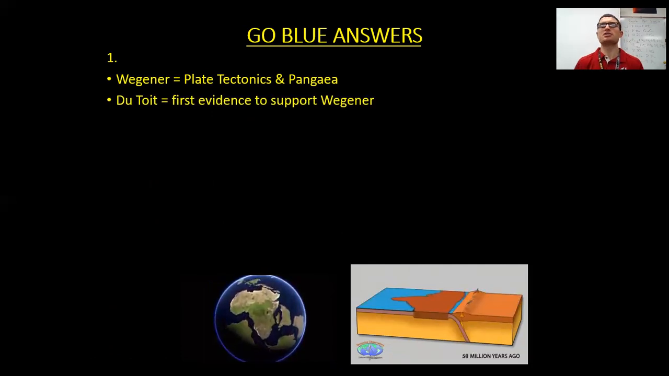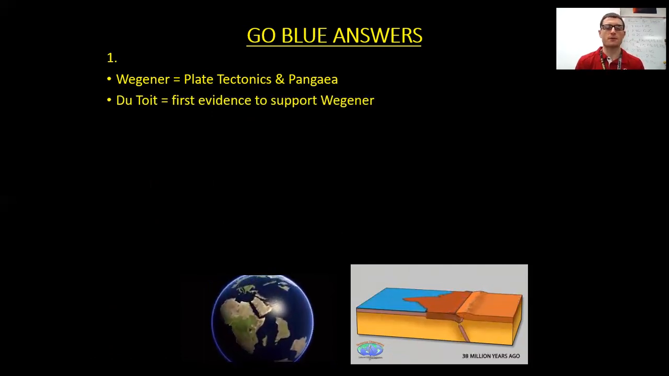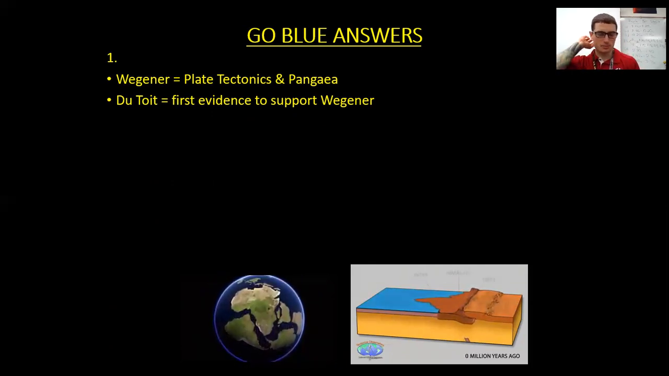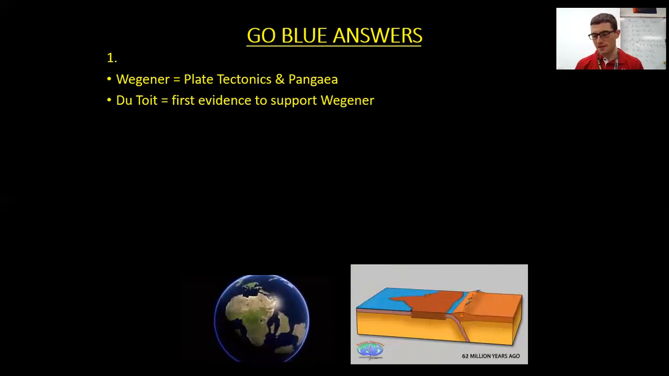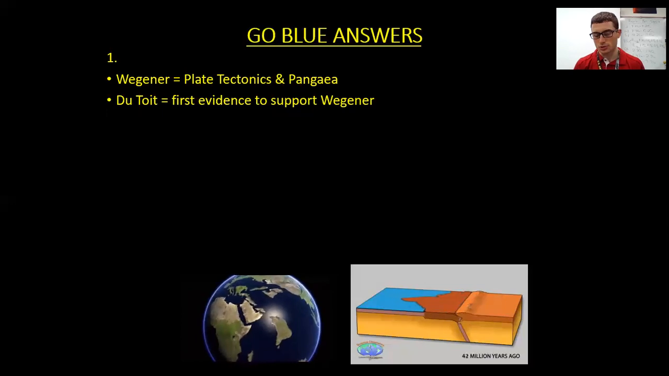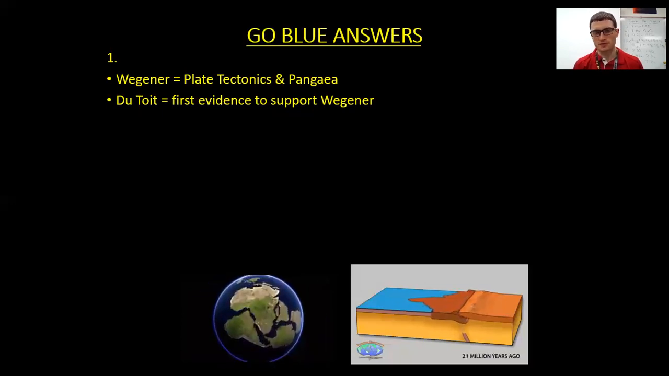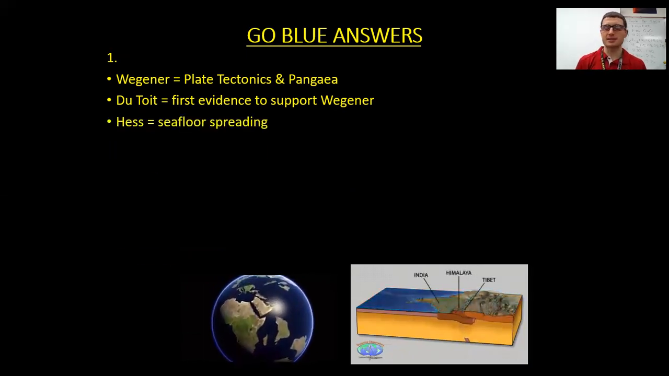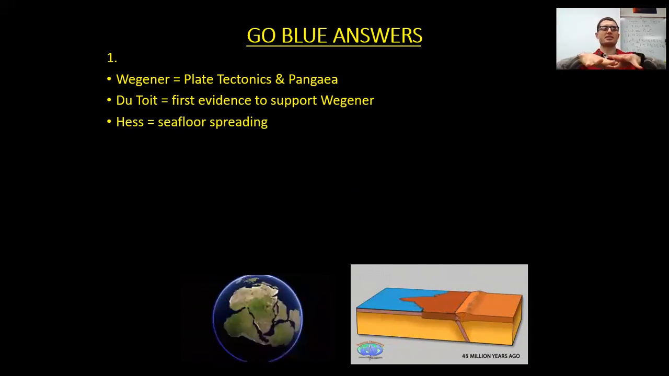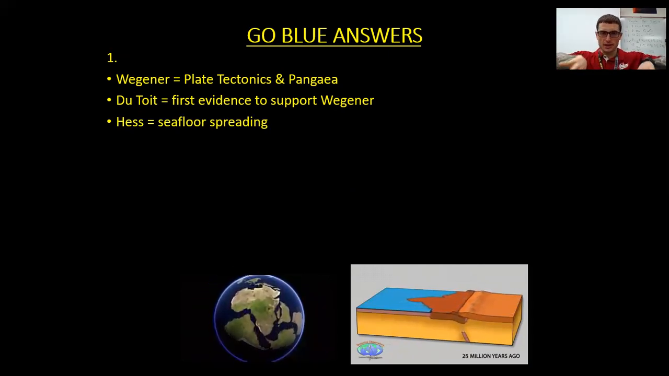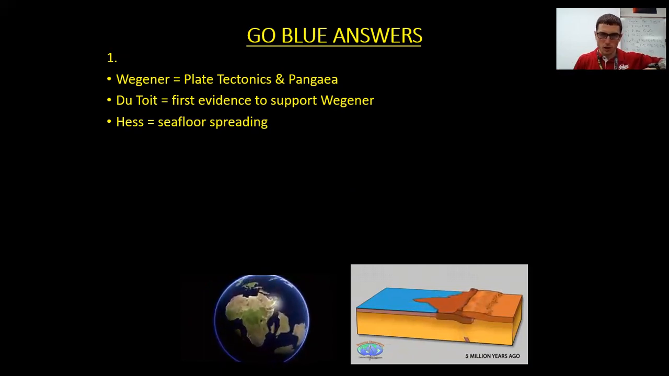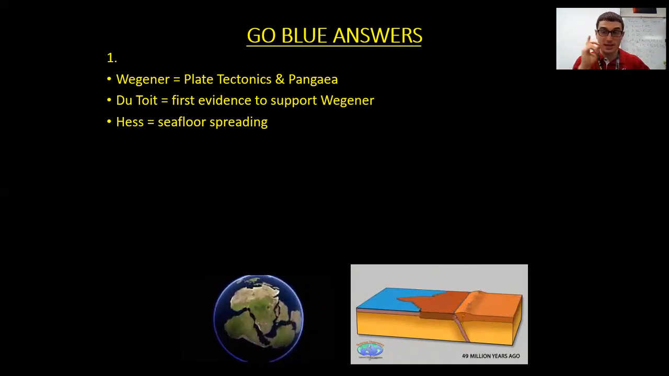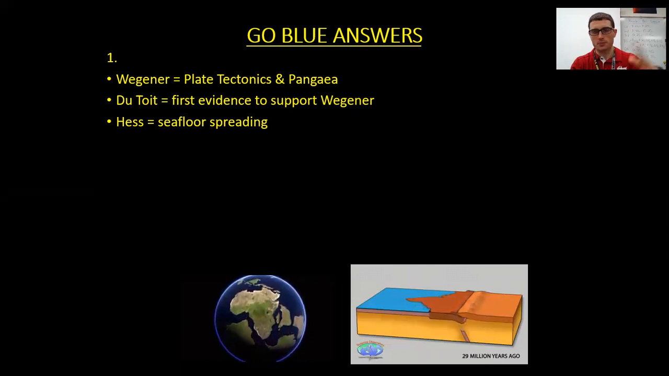Secondly, Du Toit: just know that he was the first to find evidence for Alfred Wegener. Keep in mind, nobody all of Alfred's life believed him or supported his theory. It wasn't until after his life, when Du Toit came about, that someone was the first person to find evidence supporting Alfred's theory, which we'll get into a little bit. And then Hess, guys, his idea was seafloor spreading: the new crust is coming out, the plates are pulling apart, and the magma, the lava, comes out into the water and hardens into new crust. We call that seafloor spreading, evidence that the Earth is made up of plates moving around.